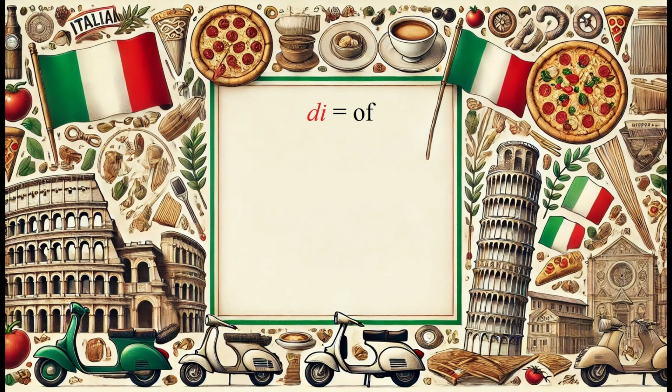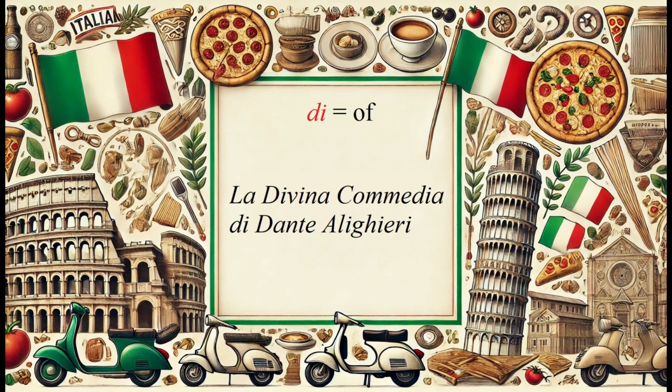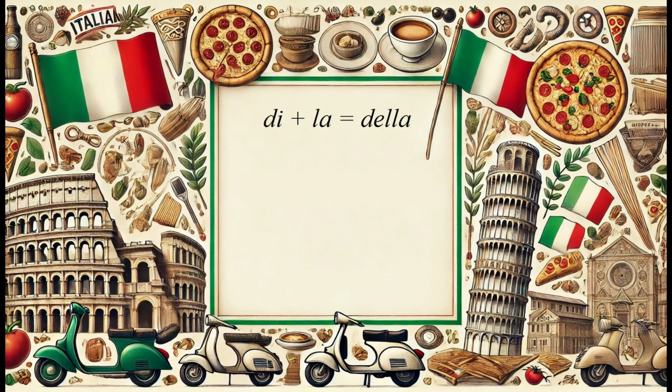Now we have to learn something that isn't just a conversion, but will be really easy and useful. The word di means of, so we can use it for all sorts of things, like La Divina Commedia di Dante Alighieri. In order to say the professor's story, we have to say it like the story of the professor. But when the word for the follows, di la becomes della.